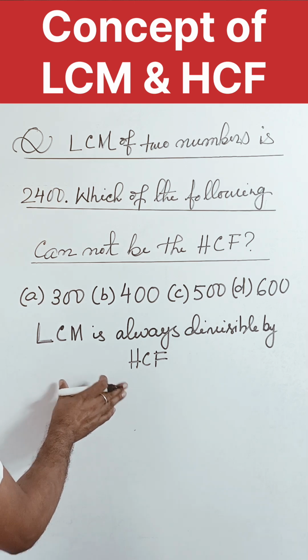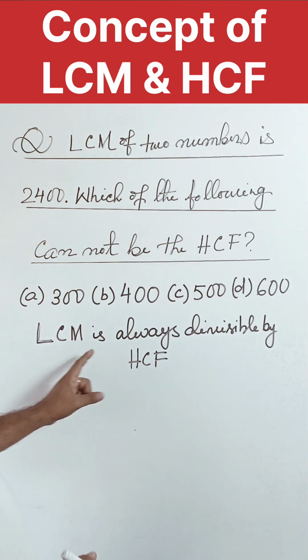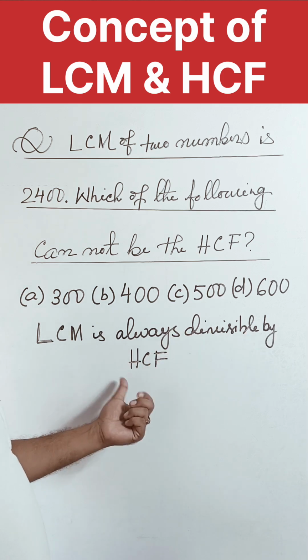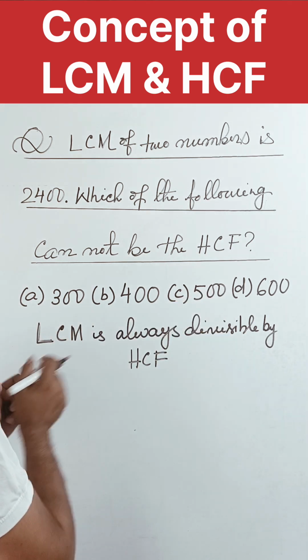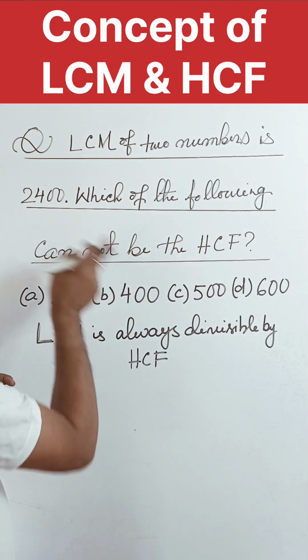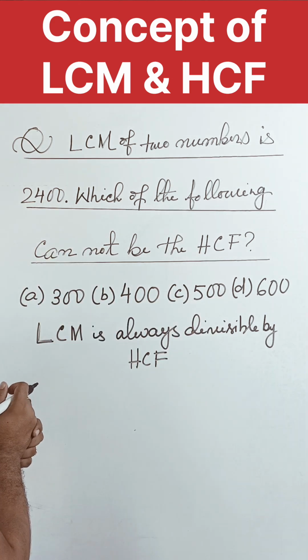This is the key point in order to solve this problem. LCM is always divisible by HCF. Now from here you have to find a number by which 2400 is not divisible, right?